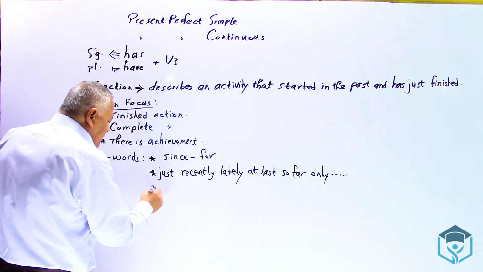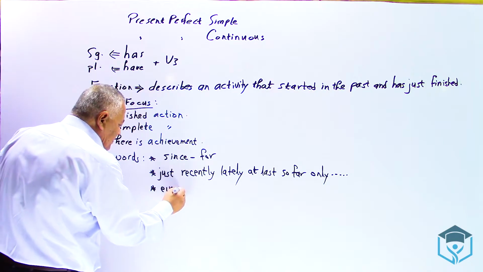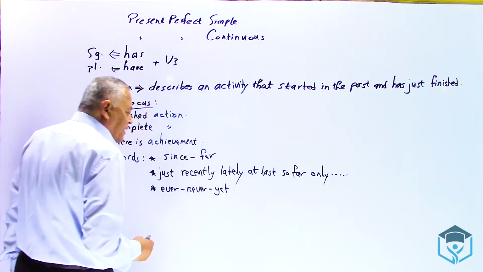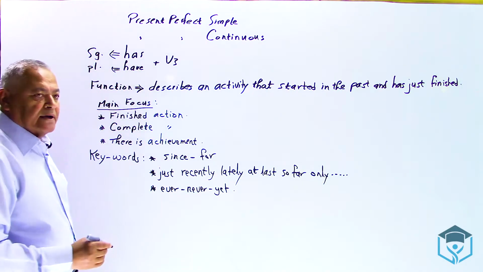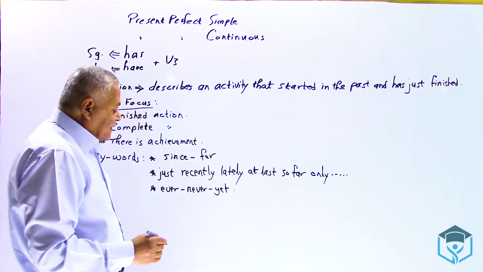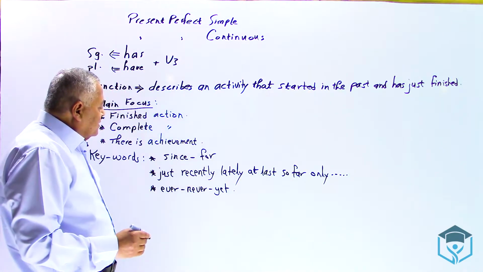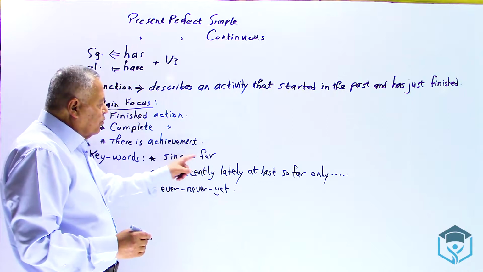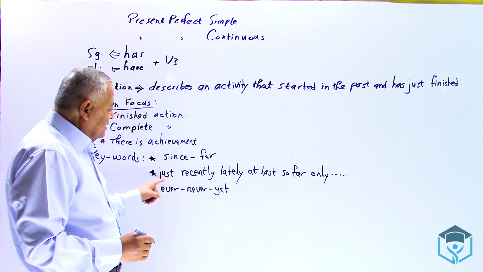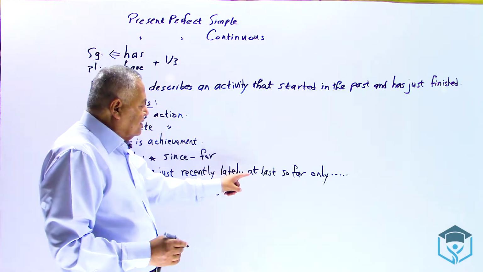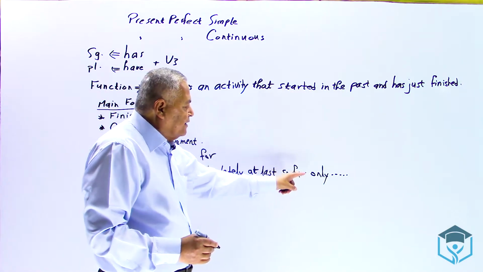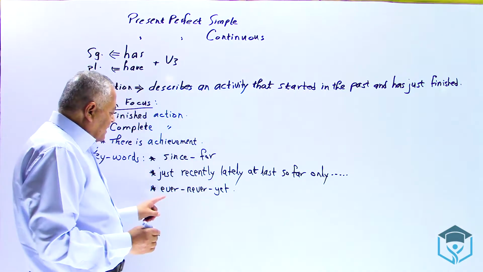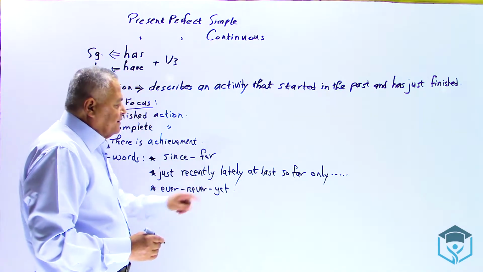أيضا the words ever, never, and yet. These three words also mean present perfect simple. Then 3 points. The first one, since and for. يعني منذ ولمدة. Just منذ قليل, recently حديثا, lately أخيرا, at last أخيرا, so far حتى الآن, only فقط. ثم الكلمات التالية ever, never, yet. ever سبق أن, never أبدا, yet بعد.